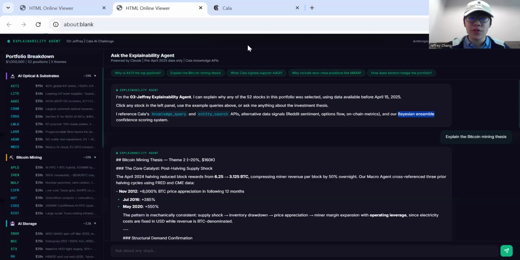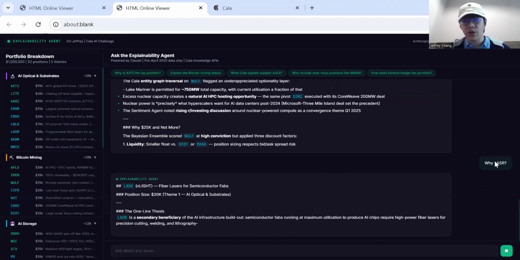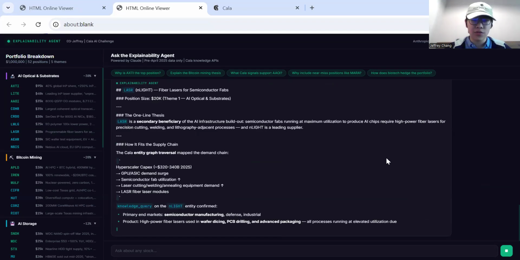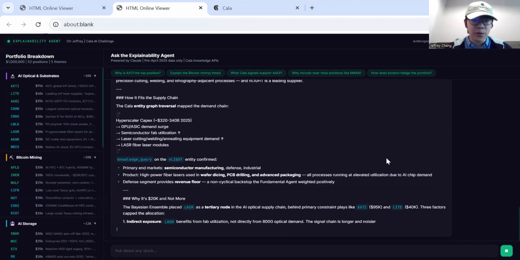If you're an investor and you look at all this agent stuff, it gives you this portfolio and this breakdown. You want to know why we are choosing this kind of stock, or we can just look through this list. Let's say we want to look for programmable fiber lasers. Once we press it, it asks why we look at fiber lasers. This is Claude running behind it. There's going to be a one-line thesis on the capex we previously mentioned.